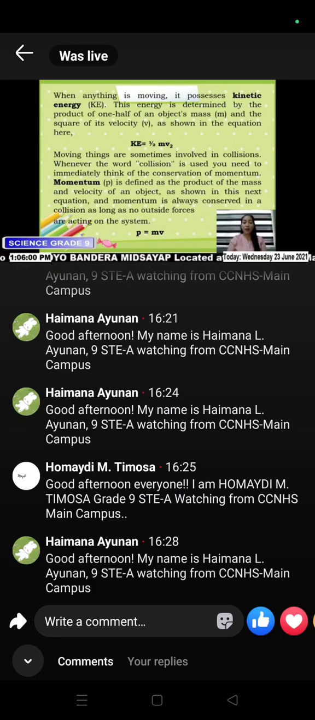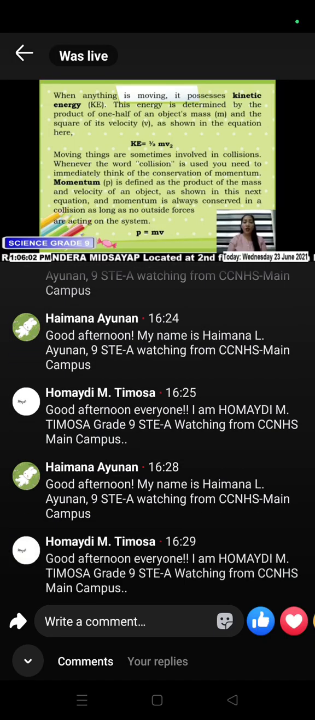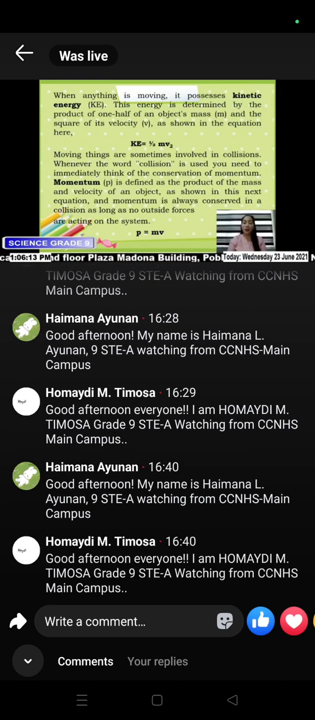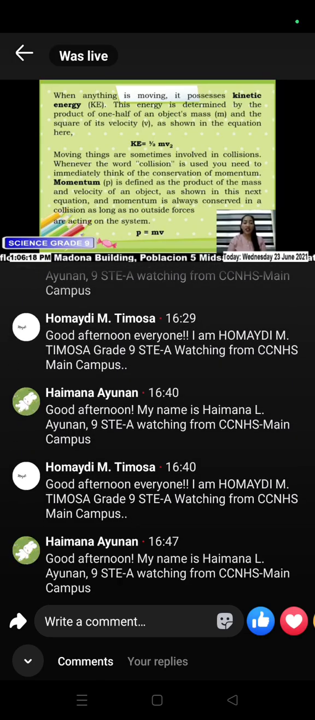Moving things are sometimes involved in collisions. Whenever the word collision is used, you need to immediately think of the conservation of momentum. In week 4, momentum is defined as the product of the mass and velocity of an object, as shown in this next equation. And momentum is always conserved in a collision, as long as no outside forces are acting on the system. P equals mv.